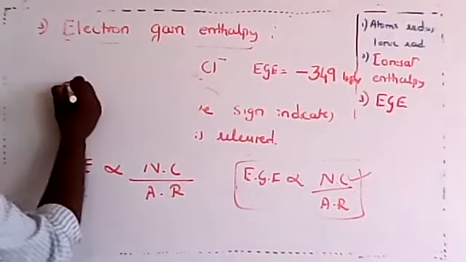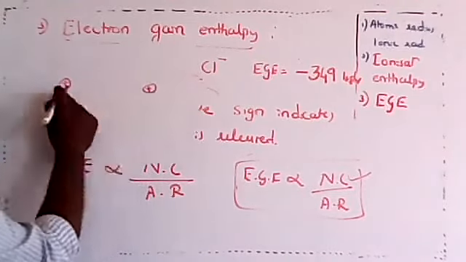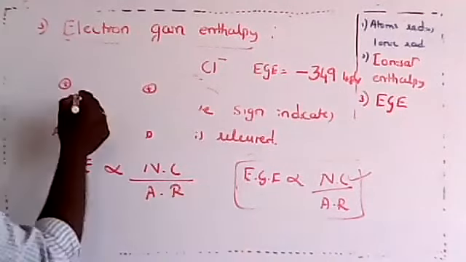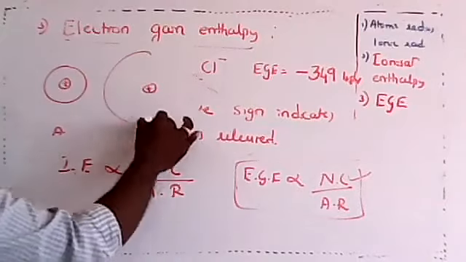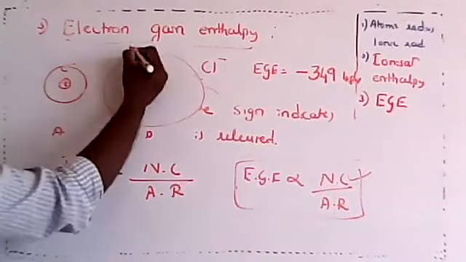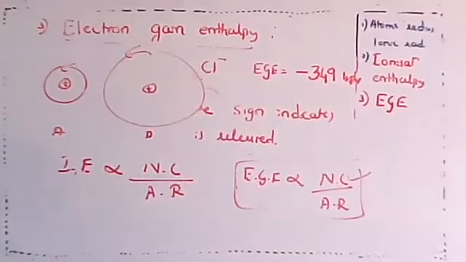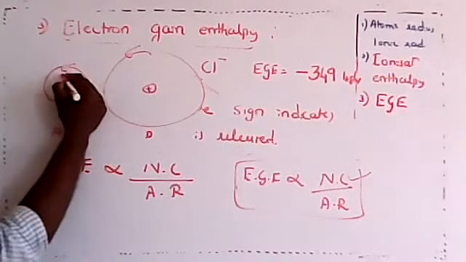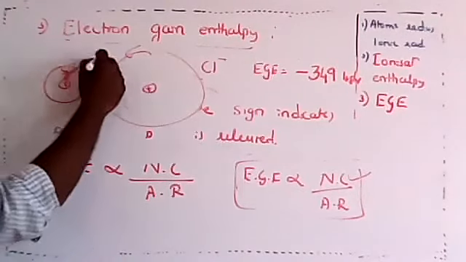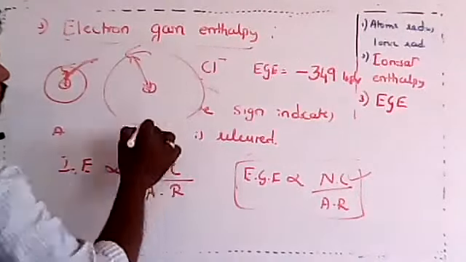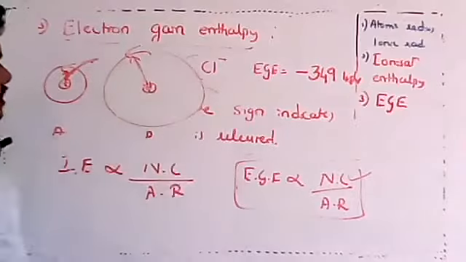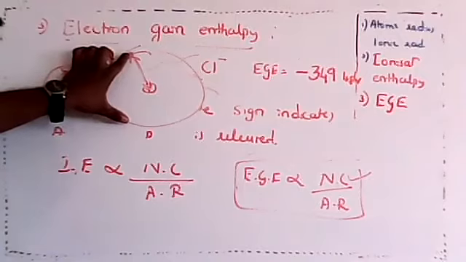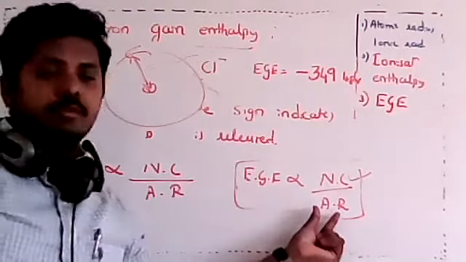If this is the nucleus, and the nuclei of A and B have the same nuclear charge, which I'm keeping constant, but this one is smaller in size and this one is larger in size. I'll add an electron here and an electron here. Again, in which case is the attraction more? If opposite charges are closer, attraction is more, so more energy is released. If opposites are away from each other, less energy is released. So smaller size, higher energy; larger size, smaller energy. Inversely proportional.